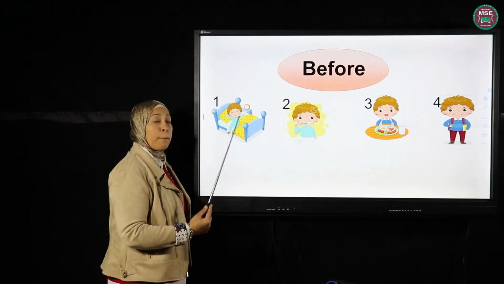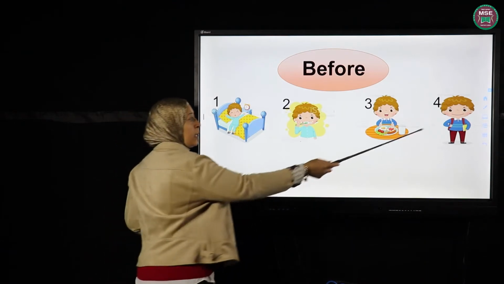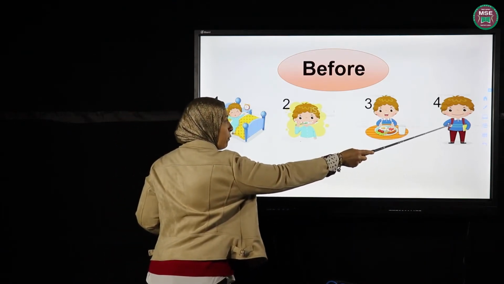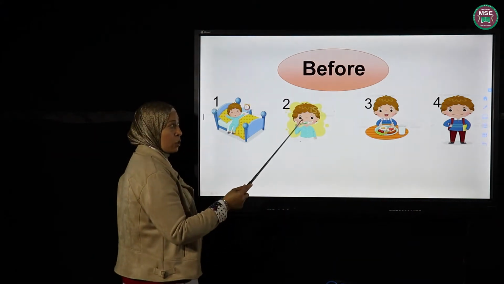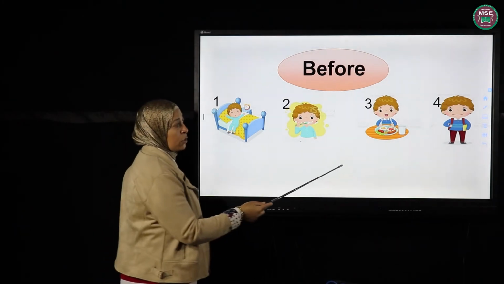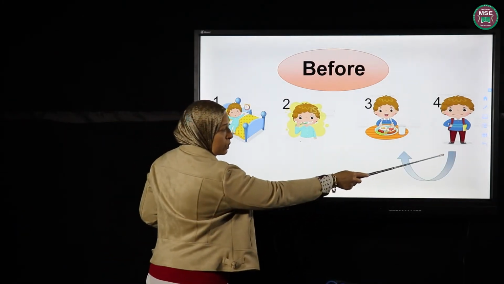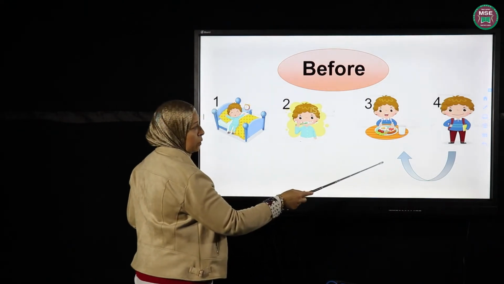This is counting backward, and this means that before going to school, he had to eat, and before eating, he had to wash, and before washing, he had to wake up. Okay, so this is before. See my arrow? It's going backward. Before going to school, he had to eat.